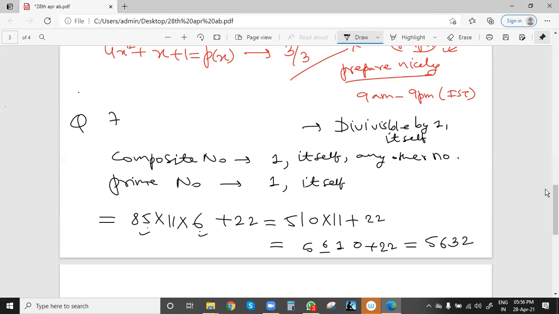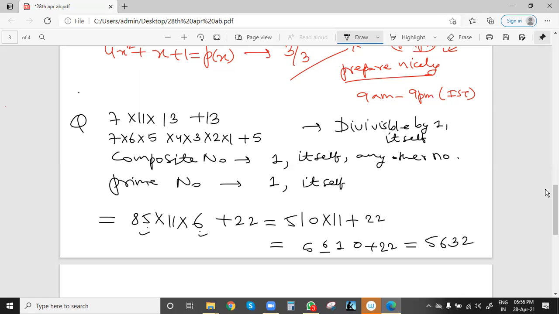The question is: 7 into 11 into 13 plus 13 is the first number, and the second one is 7 into 6 into 5 into 4 into 3 into 2 into 1 plus 5. Are these composite numbers?